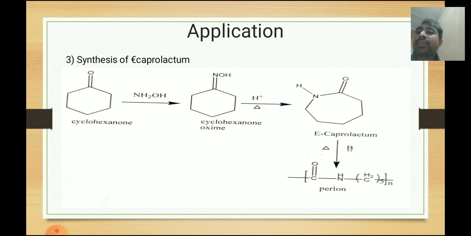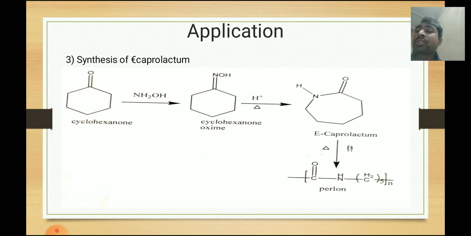Now synthesis of caprolactam. This is most important because we prepare Perlon from this, and Perlon has so many uses, such as preparation of fishing nets, and nylon also.